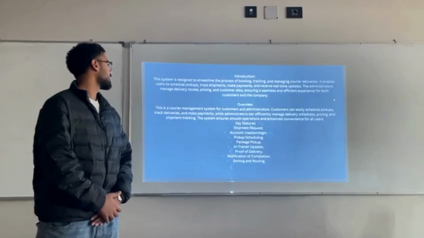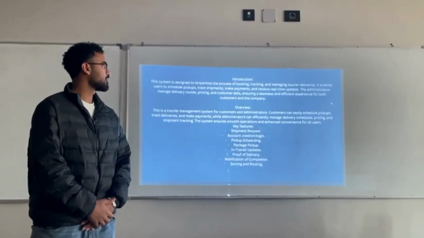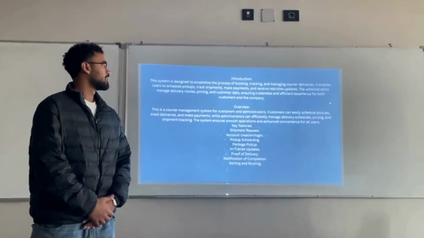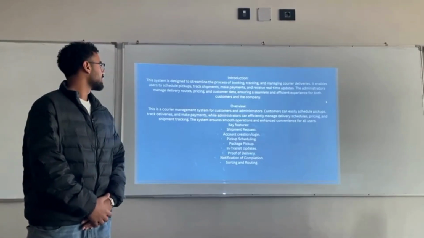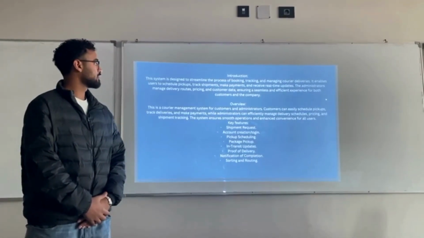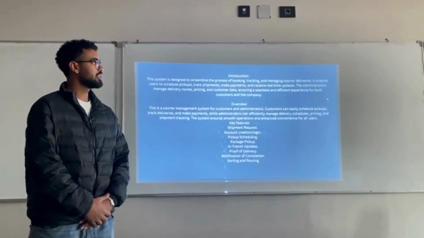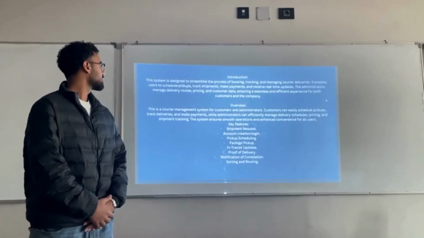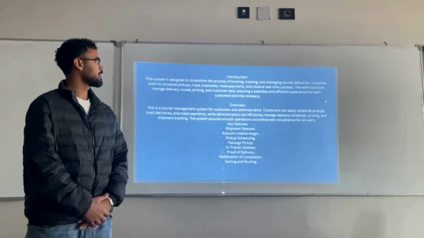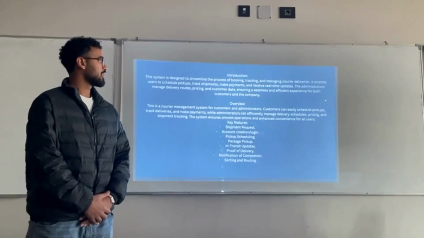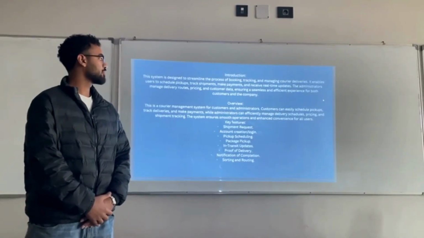Our introduction: the system is designed to streamline the process of booking, tracking, and managing courier deliveries. It enables users to schedule pickups, track shipments, make payments, and receive real-time updates. The administrators manage delivery routes, pricing, and customer data, ensuring a seamless and efficient experience for both customer and the company.